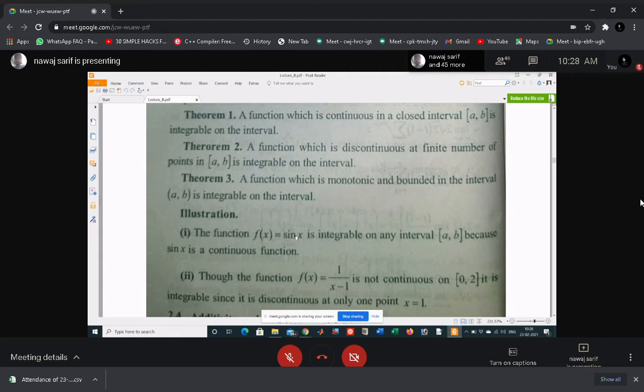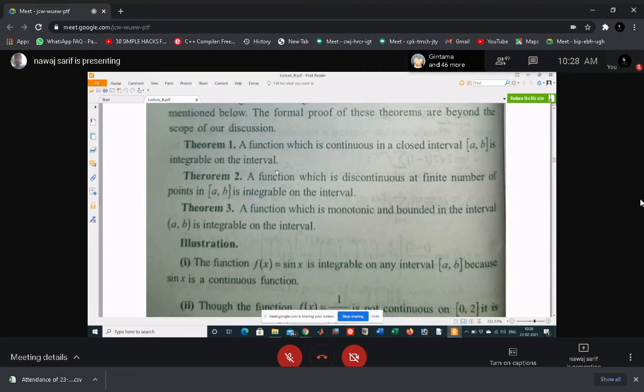Sin x is increasing in which interval? 0 to pi by 2. So in 0 to pi by 2, sin x is monotonic and also bounded. Sin x is always bounded, so for monotonicity, just restrict the interval. Similarly, you can say about cos x. So you can easily find out the examples.